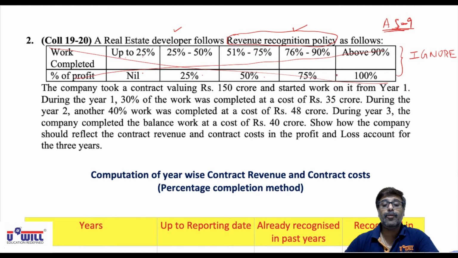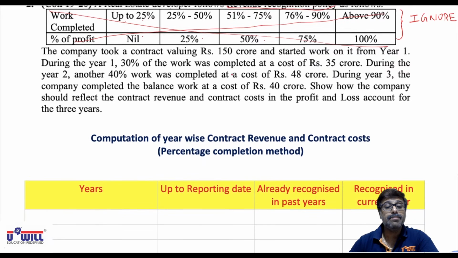But he cannot follow any revenue recognition policy of his own. ICAI, Institute of Chartered Accountants of India, does not allow that. So every real estate developer either has to follow AS9 percentage completion method or he has to follow the contract notional profit concept what we discussed. Here we'll be doing as per AS9.